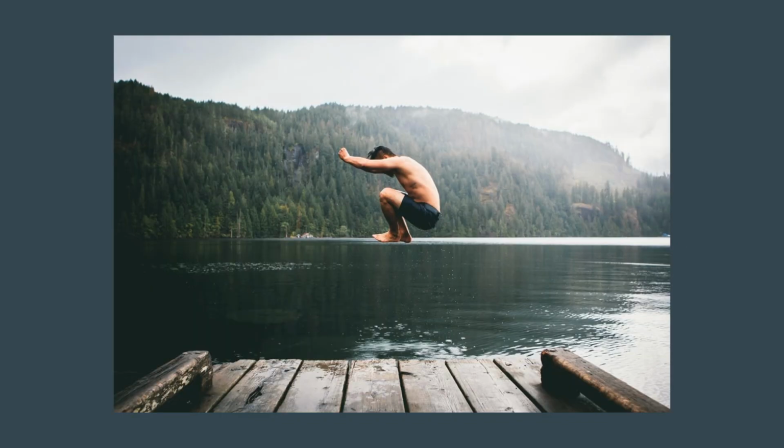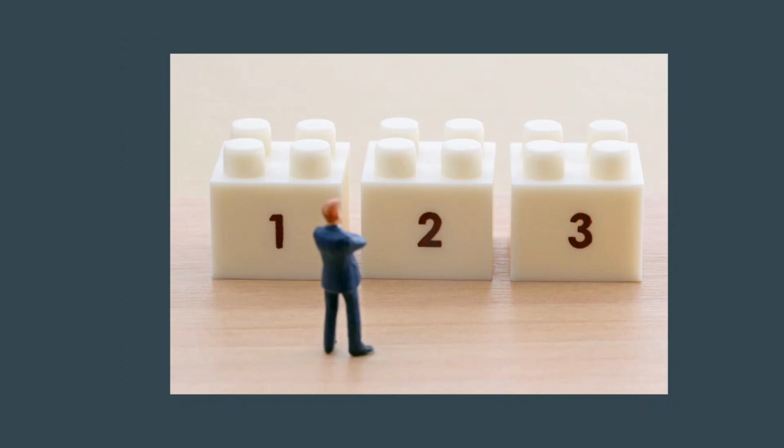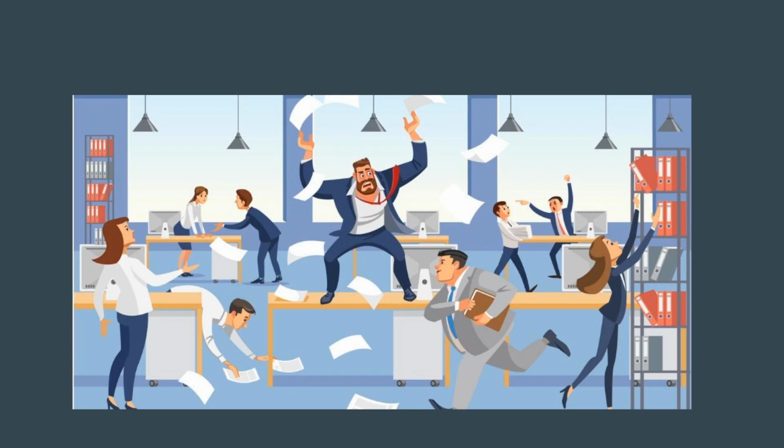So let's slow down a bit and jump into the water of planning. So the first thing we can talk about is the types of projects and types of approaches that we can take when creating a project. So the first one is chaos, or in programming engineering, it's called the Big Bang approach.